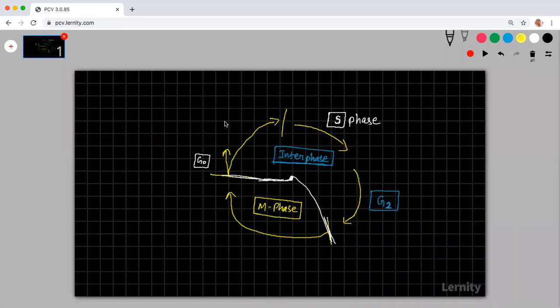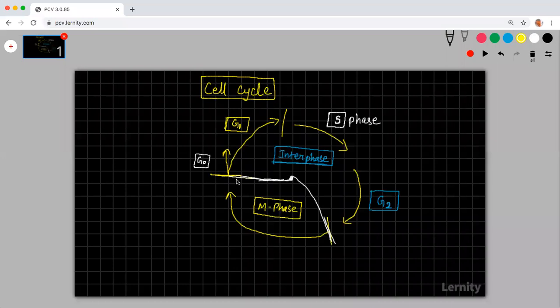Okay, so now coming to this particular thing, only one thing is pending. This is G1. Very good. You have kind of understood the concepts. So this is the cell cycle. Yesterday we started with this chapter called cell cycle. We understood that cell cycle is the time period between a cell's birth and its subsequent division.